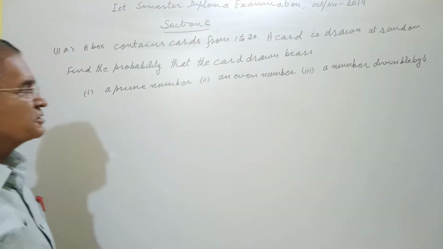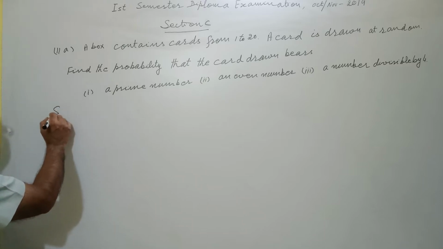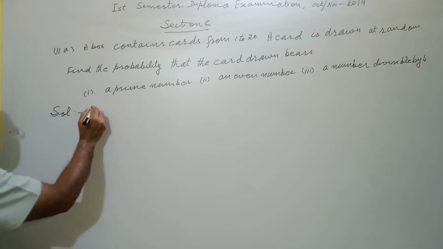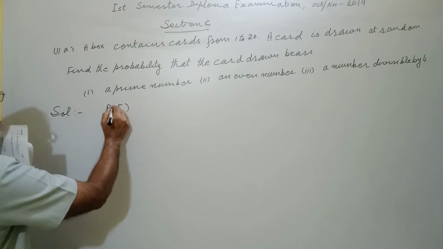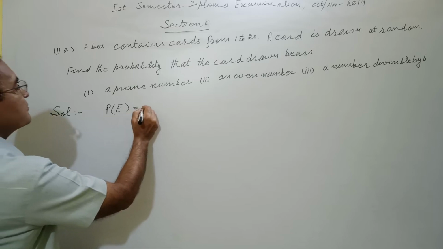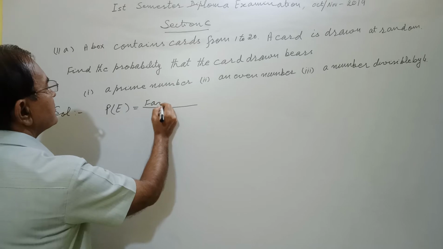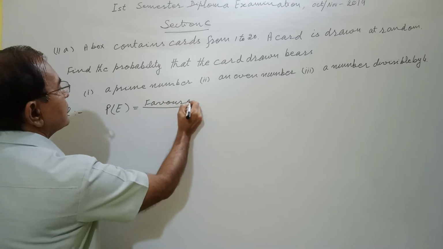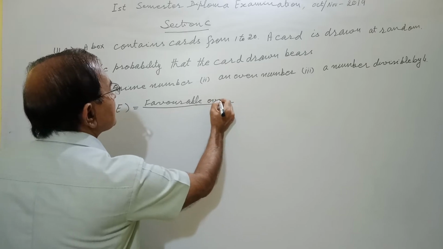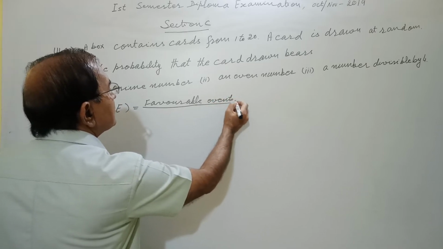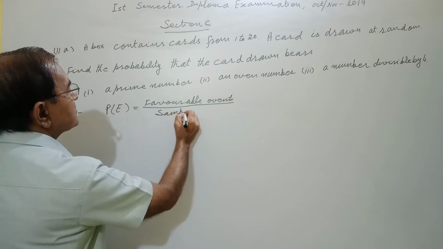Probability concept is quite simple. The probability of an event equals favorable events divided by sample space.